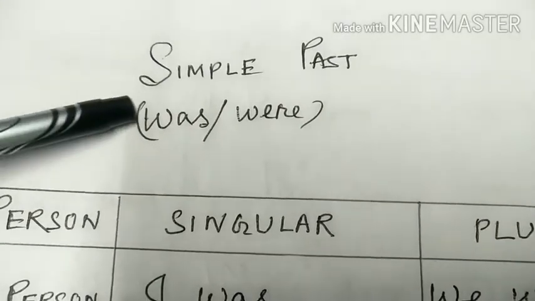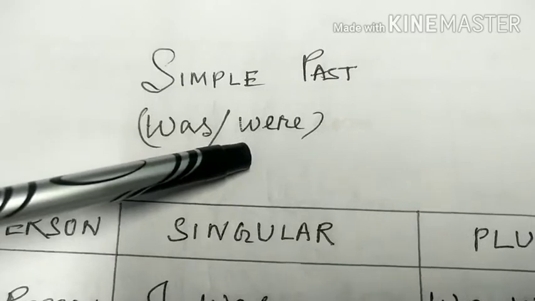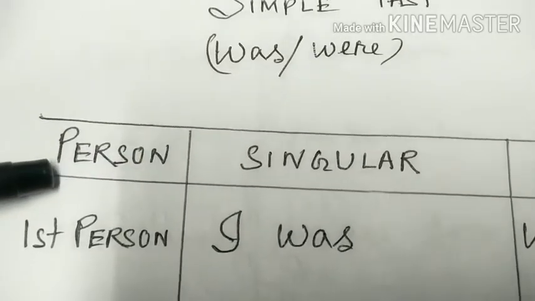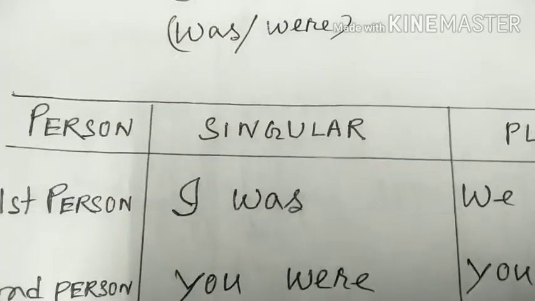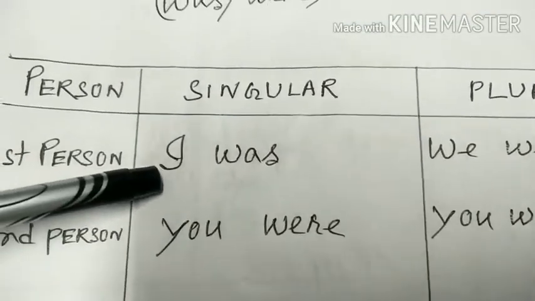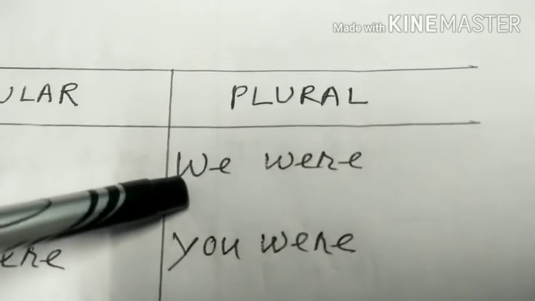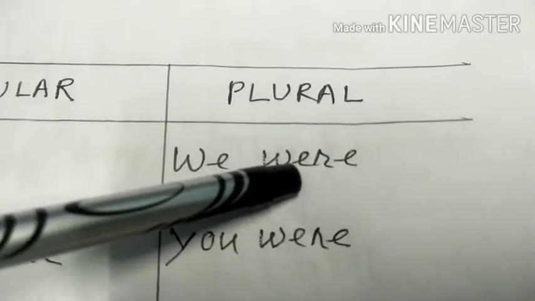Let us focus on simple past verbs, was and were. Person, first, second and third, singular and plural. First person I, we have to use was. If the subject is plural, that is we, we have to use were.